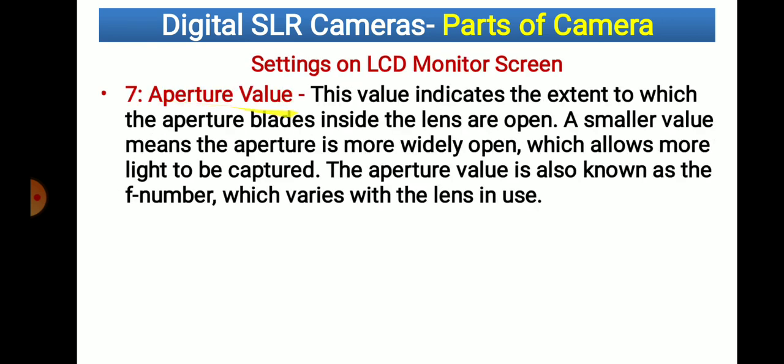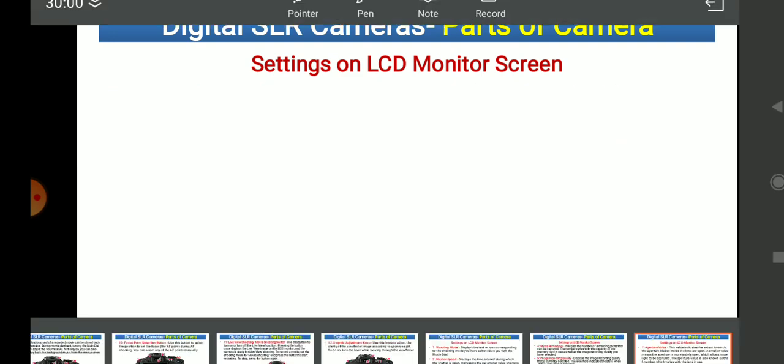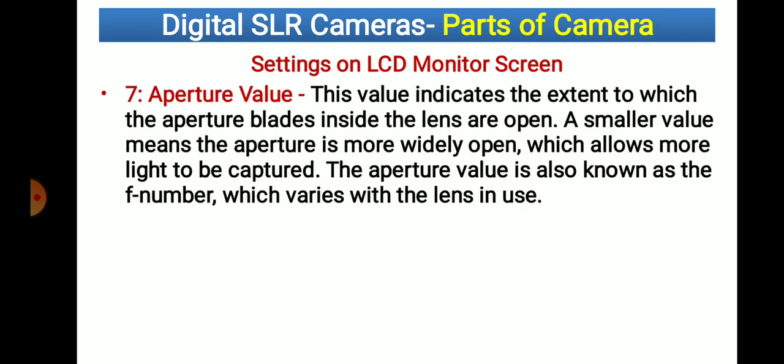Then aperture value. This value indicates the extent to which the aperture blades inside the lens are open. How much to open the aperture blades of the lens, that is going to be decided. So that value is also going to be shown on the LCD screen. The smaller value means the aperture is more widely open, which allows more light to be captured. This aperture value is also known as the f number, which varies with the lens used.